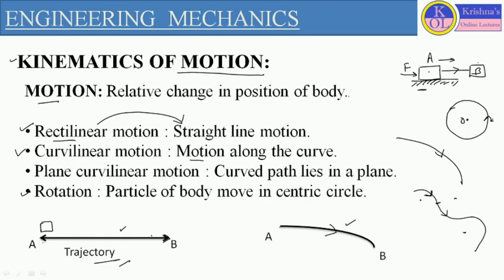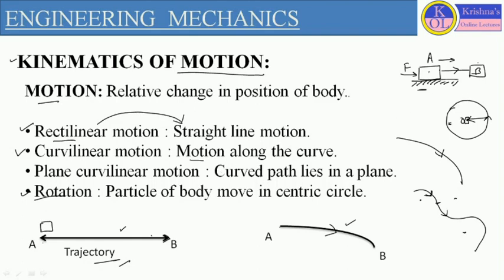If the body is following the curve of this circle, along the periphery of the circle, and the center of this curve does not change its position, with constant radius or diameter, then that particular motion is called rotation.